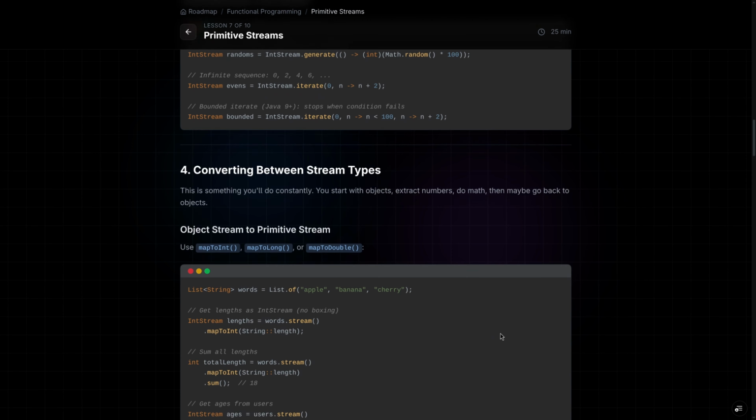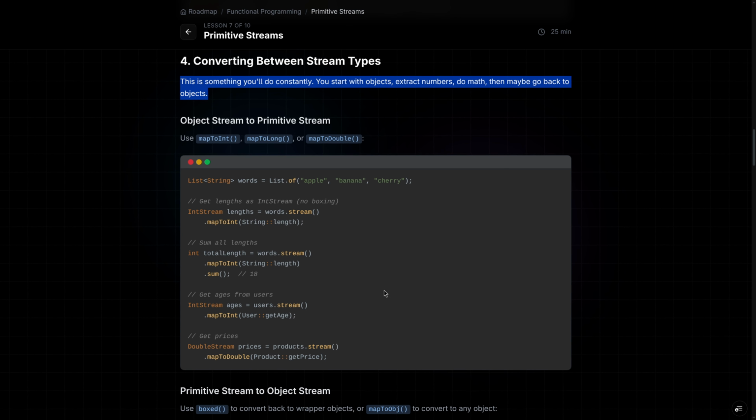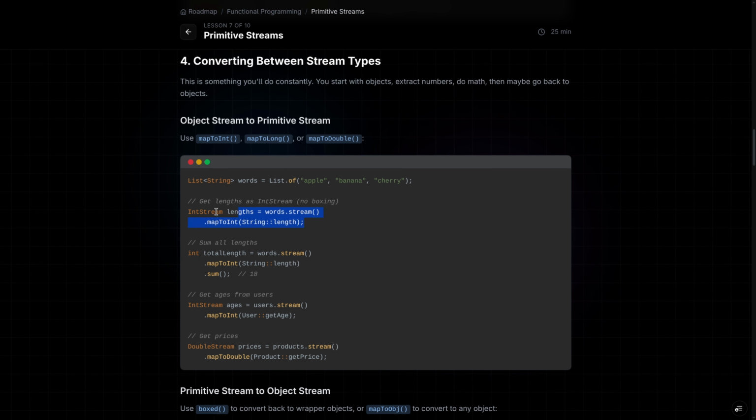Now, converting between stream types. This is something you will do constantly. You start with objects, extract numbers, do math, then maybe go back to objects. Let's say we have this collection: get length as an IntStream, no boxing. We use mapToInt instead of map, and the same case for this.